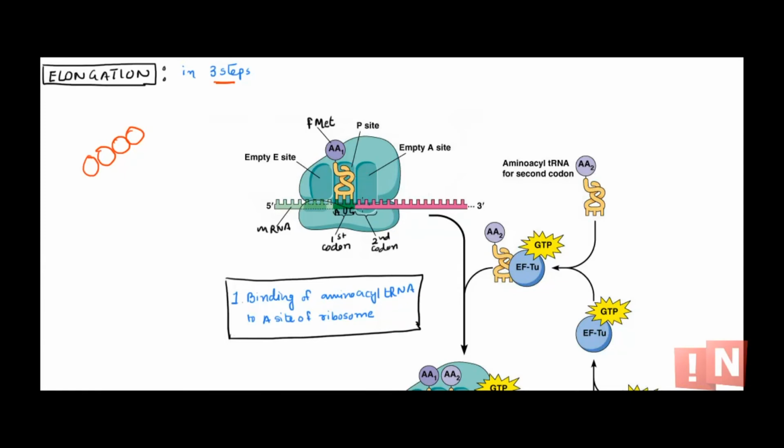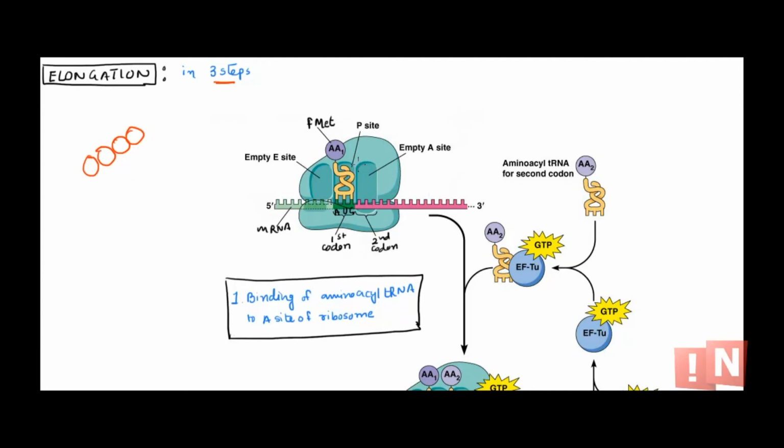That is the first thing that should happen. The second thing: if this is the correct tRNA, there should be peptide bond formation between this amino acid and the next amino acid, because that's how the chain will grow. The third step is translocation. Once the chain formation has occurred, the ribosome needs to move 3 nucleotides, 1 codon ahead.